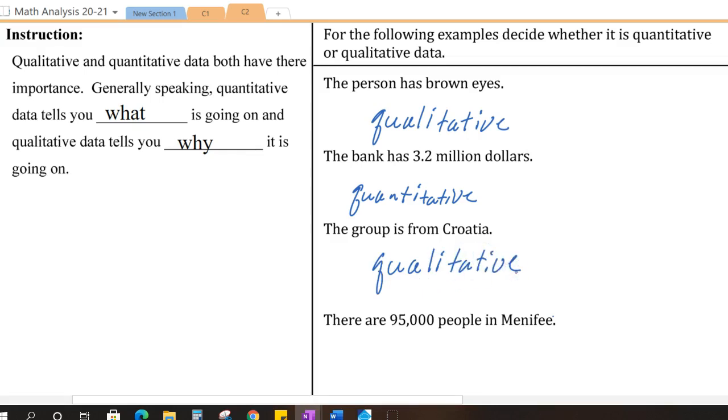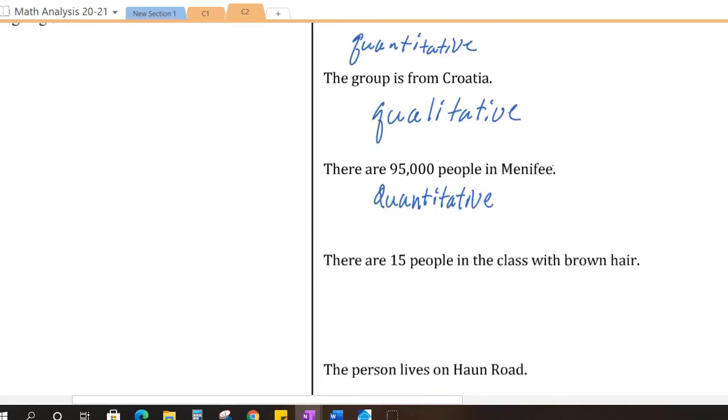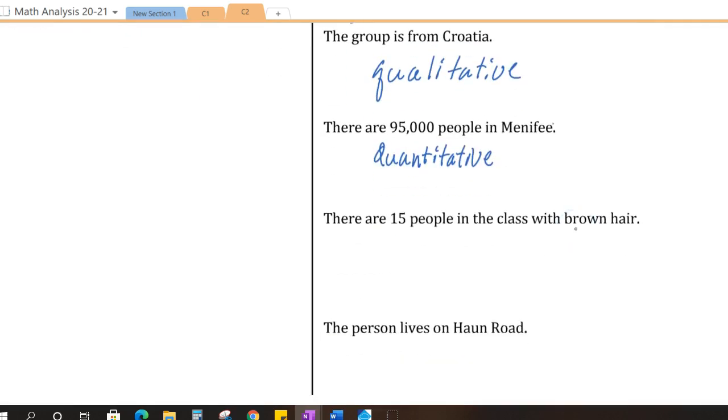There are 95,000 people in the city of Menifee. That would be a specific number, a quantity of people. There are 15 people in the class with brown hair. Now this can be a little bit tricky. Are you talking about brown hair, or are you talking about the number of people? Well, here we're counting the number of people that have brown hair. So this would be quantitative because we're dealing with the number of people.